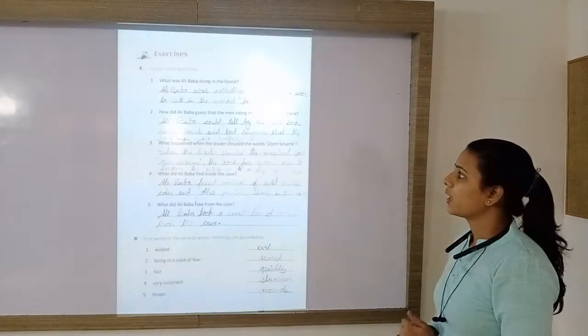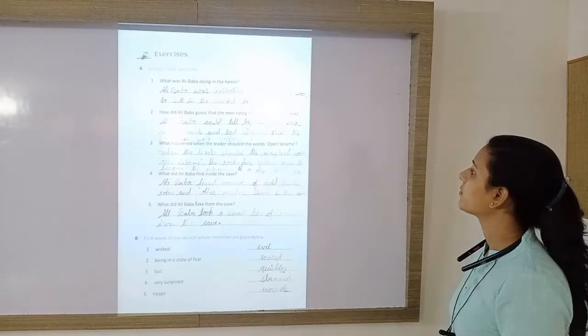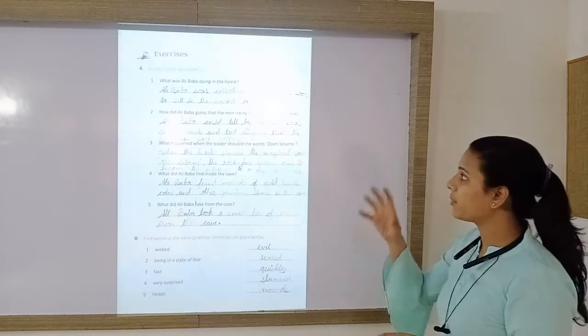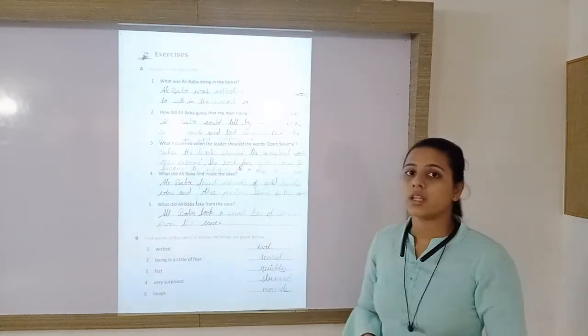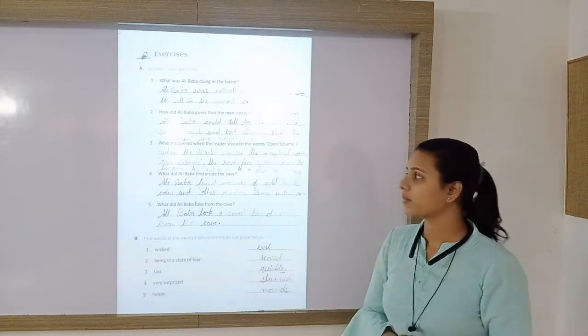Ali Baba could tell by the evil looks, rough beards and bad language that the robbers were using. So from that he understood that these horsemen are robbers.